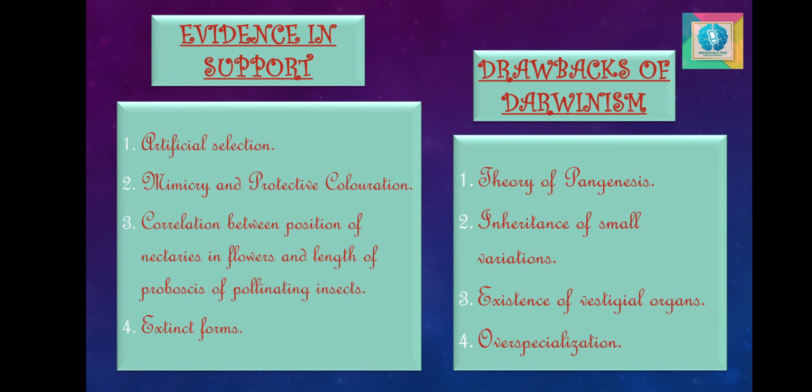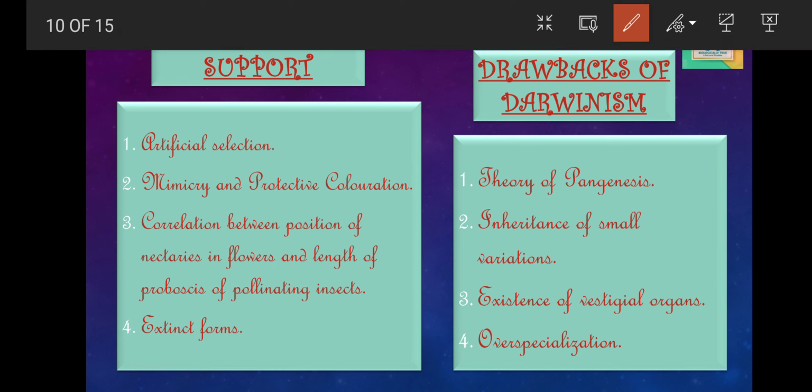Now let's discuss some of the evidence in support of Darwinism, or Darwin's theory. First is artificial selection. There is a close parallelism between natural selection and artificial selection. By controlled breeding and selection for several generations, many new varieties of plants and new races or breeds of domestic animals have been developed.